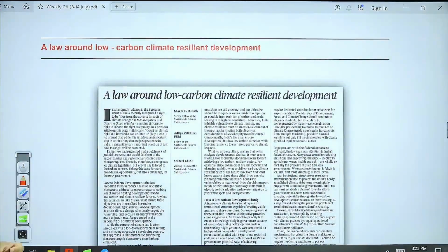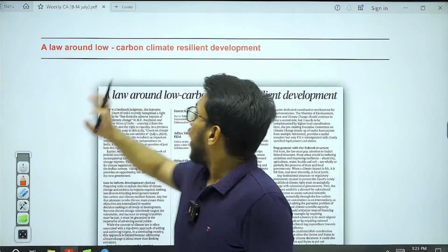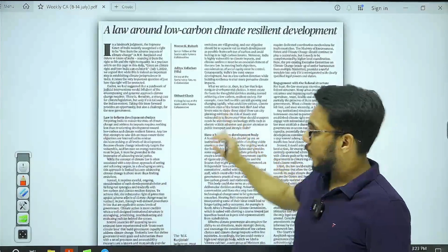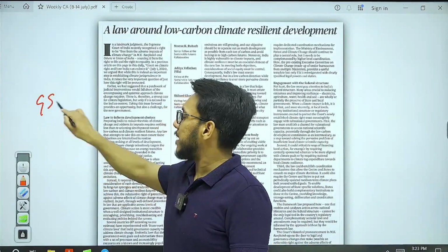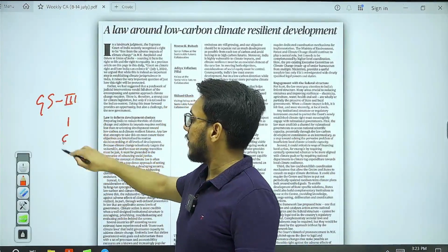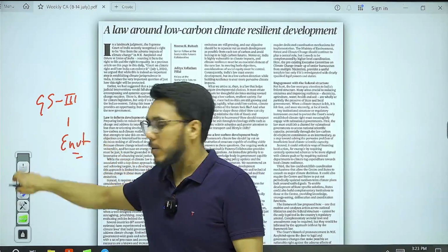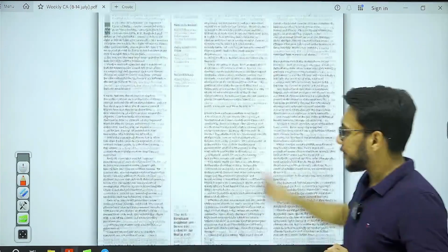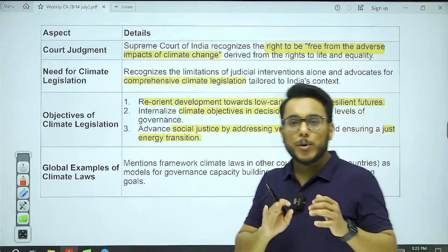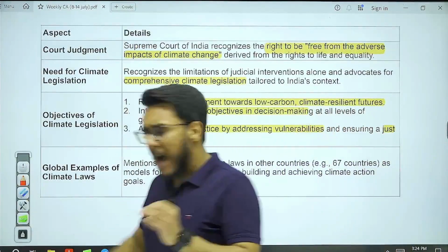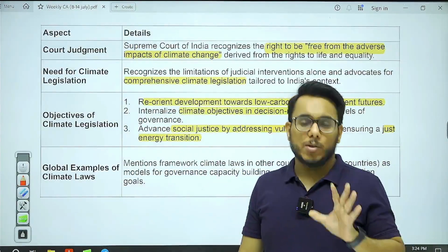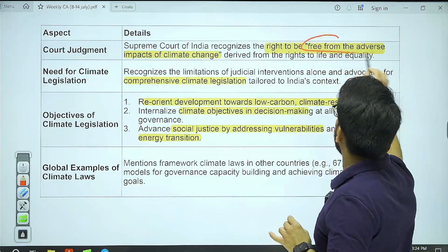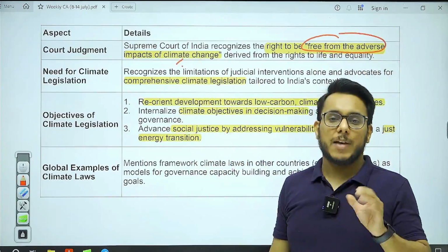Okay, so here the next article that we have is on law around low carbon, climate resilient development. Now this particular article we'll be seeing with respect to GS paper number 3, environment and related issues. Now, what has happened? So recently, Supreme Court has declared that under Article 21 of the Indian Constitution, there is a fundamental right to be free from the adverse impacts of climate change.